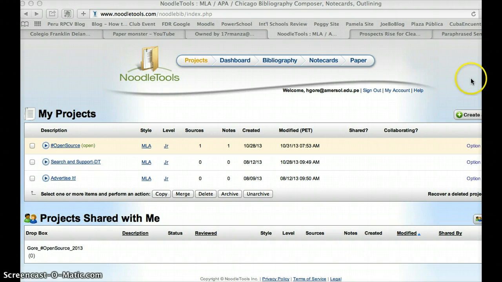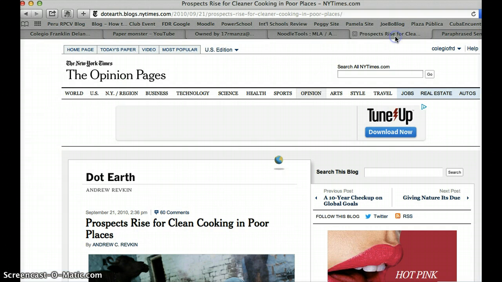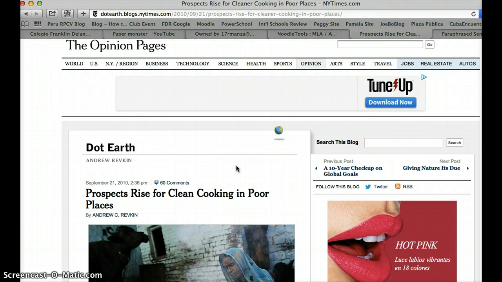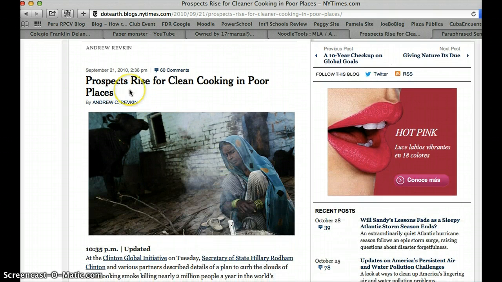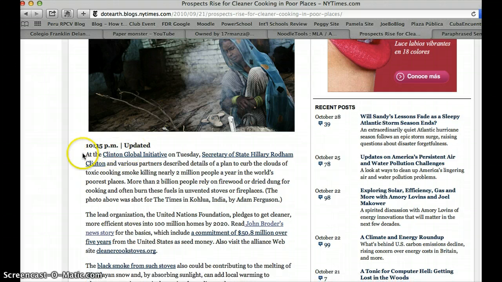So with that in mind, I did some research and I found this article in the New York Times. It's called Prospects Rise for Clean Cooking in Poor Places. And the very first sentence caught my attention and was something that I considered might be interesting and helpful for me to use in my introductory paragraph.